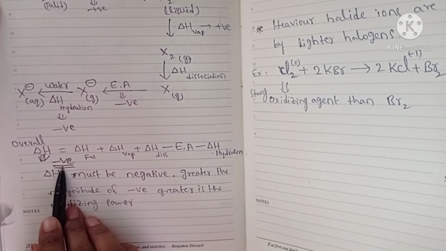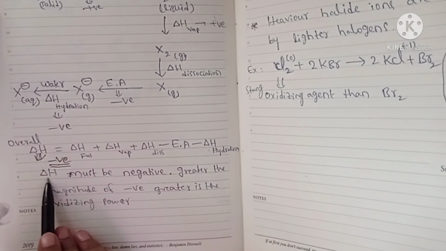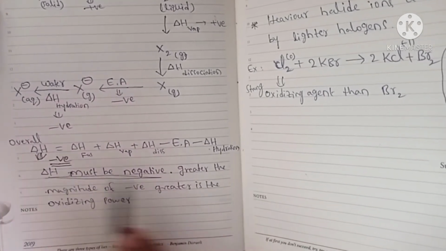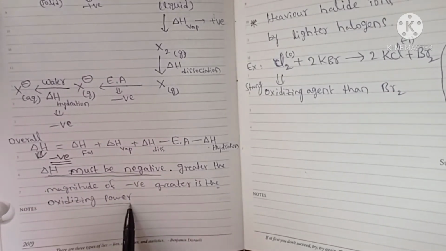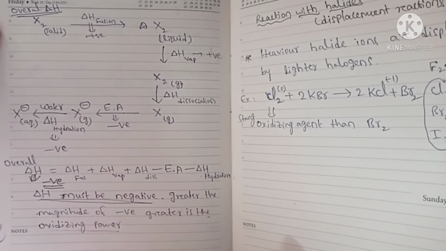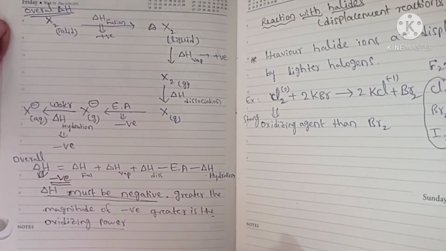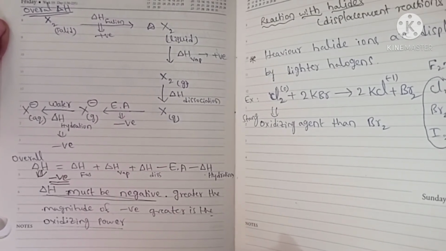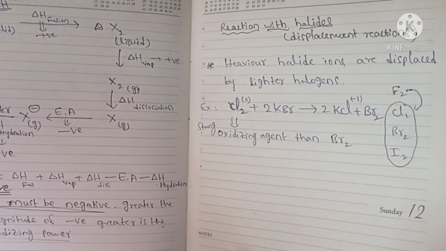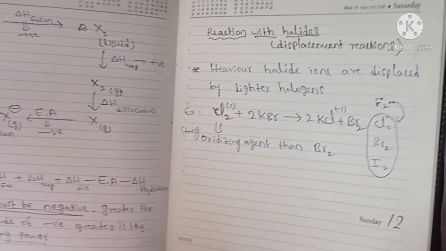As this negative value increases, the oxidizing power of halogens also increases, because delta H must be negative, and the greater the magnitude of the negative value, the greater the oxidizing power. So this is about the oxidizing power of halogens. Halogens act as oxidizing agents because that reaction is very favorable. The overall delta H is negative for the reaction, and fluorine releases more energy, so fluorine is the strongest oxidizing agent.